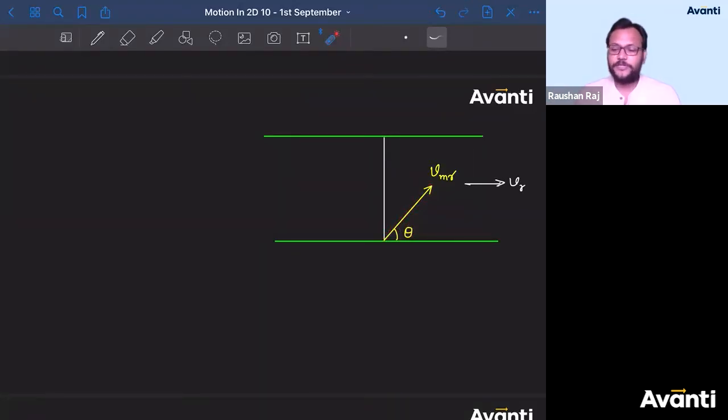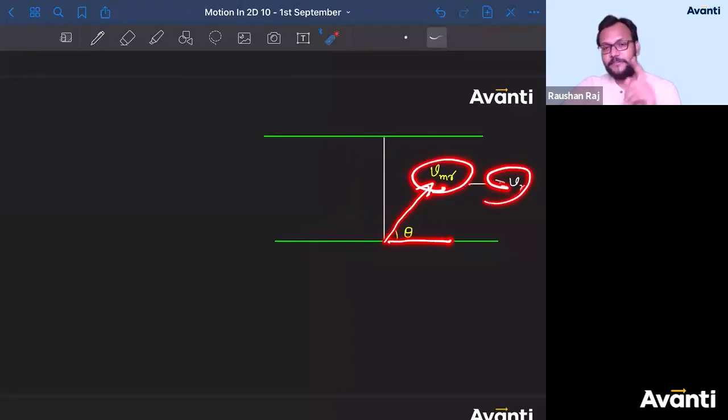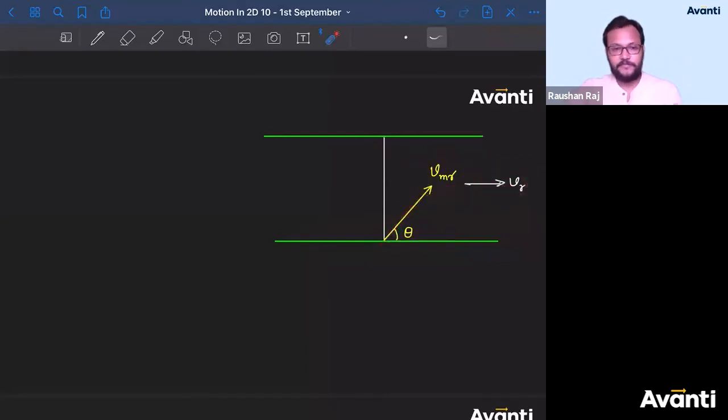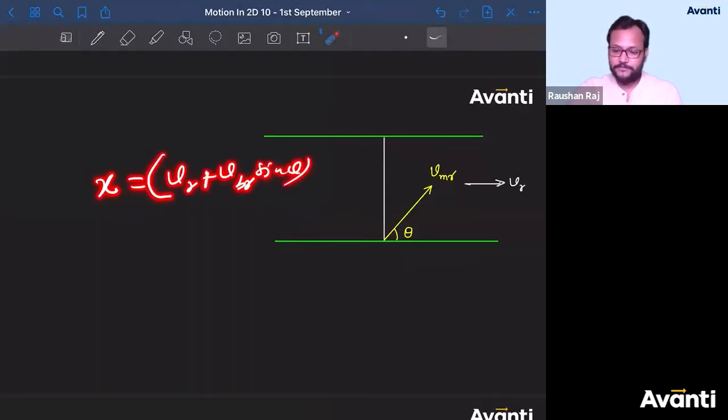Can I say, when we figured out the x component of Vm or Vb, yaad karo, x component of Vbr was what? Negative. X component of Vbr was negative. But here what will happen? The x component of Vbr or Vmr is along Vr only. So when we are finding x value, and x was Vr minus Vbr sine theta, instead we should be writing plus only.